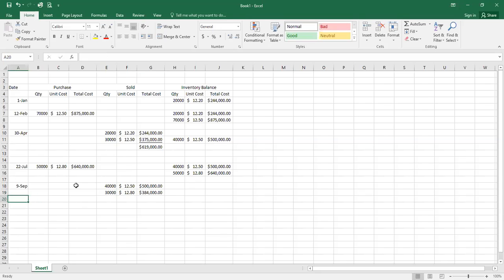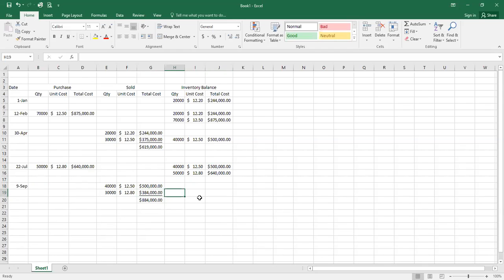We have to remove a total of 70,000. We can't say 70,000 cost $12.50. No, only 40,000 cost $12.50. Can't remove more than you have in that category. So then you go down to the next purchase. So for this sale, your cost of goods sold would be $884,000. What's left? 20,000 of the books that cost $12.80. And I'll just multiply that out, $256,000.